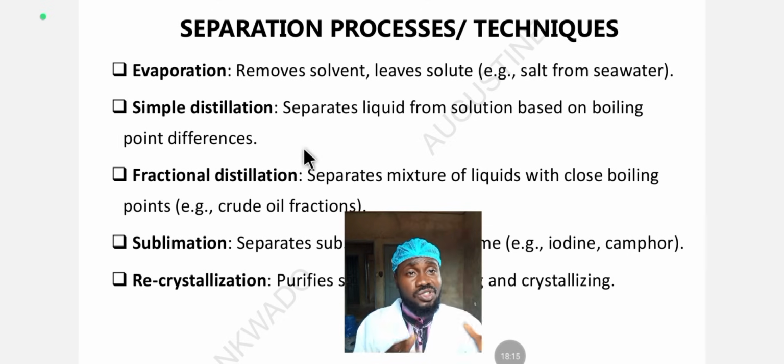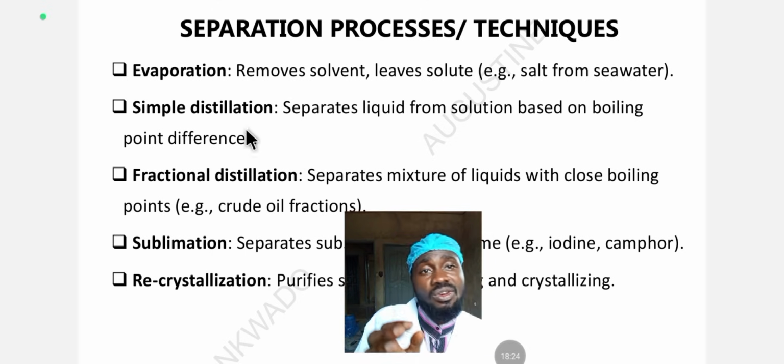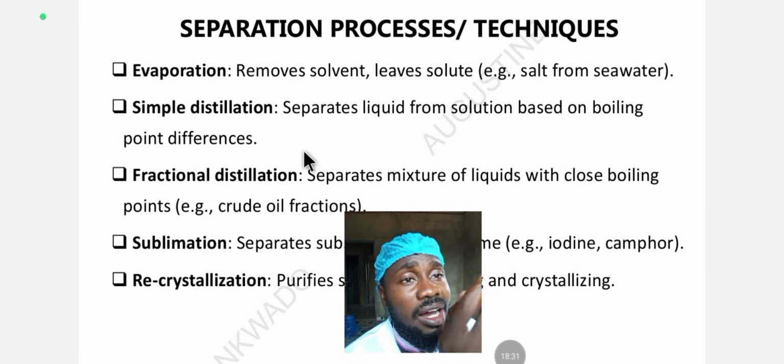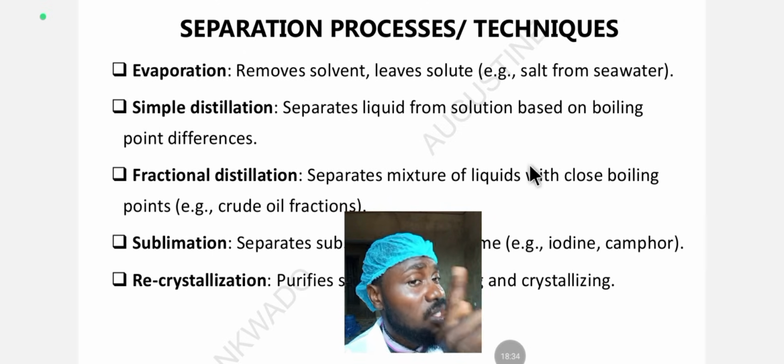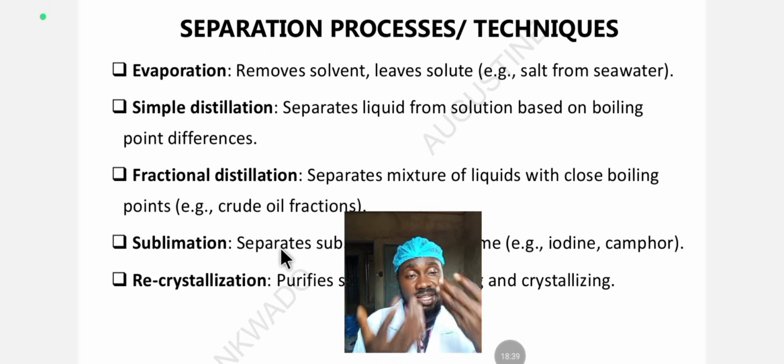Okay, you separate liquid from a solution. You have different liquids in a solution with different boiling points. So you use this method of distillation, simple distillation, to separate the liquid from the solution because of the boiling point of the liquid. When you get to that boiling point, the liquid will escape and you trap it.